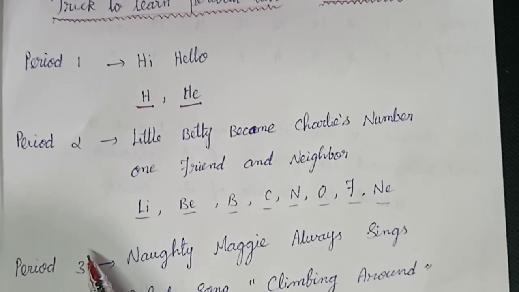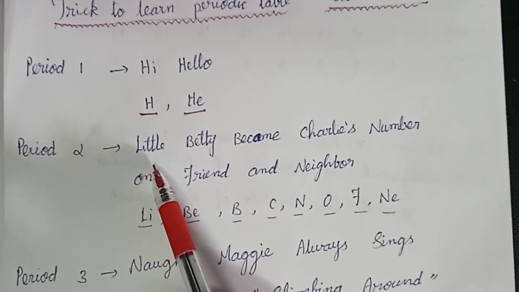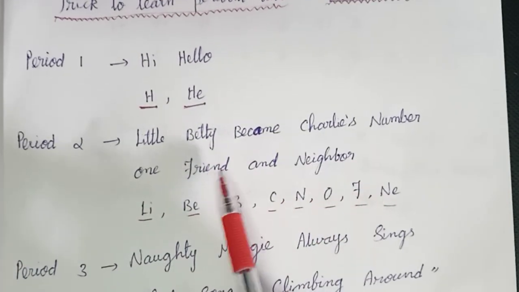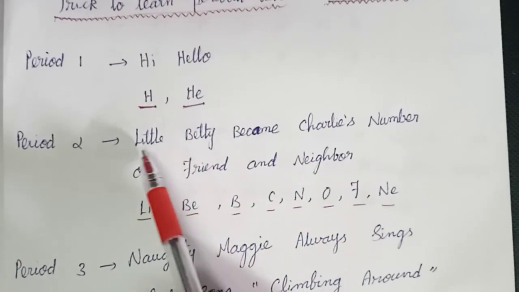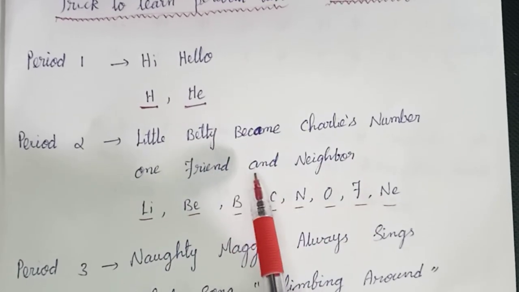Second and third periods are known as short periods. Each contains only 8 elements. So how do we remember period 2 elements? Little Betty became Charles' number 1 friend and neighbor. Again, little Betty became Charles' number 1 friend and neighbor.